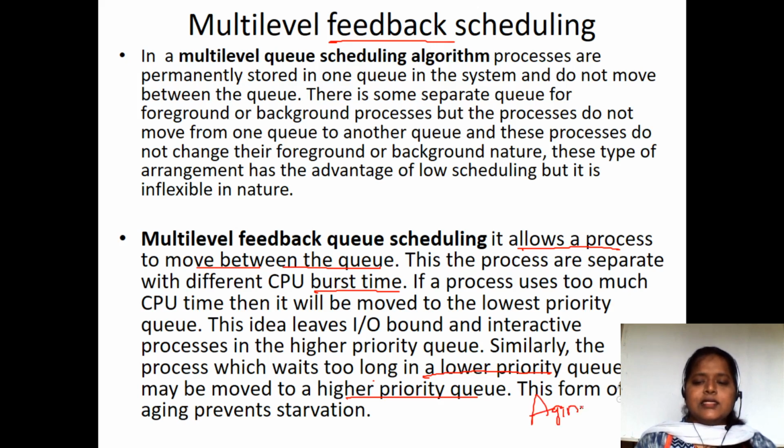As we discussed in the previous scheduling algorithms, we reduce the burst time by one, two or three based on the implementer, so that after some time the process is going to have the highest priority. That is called aging.